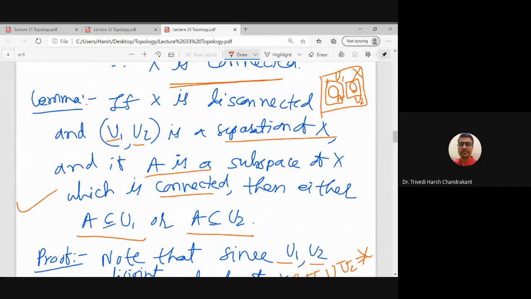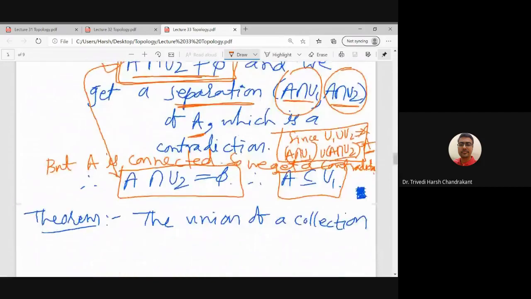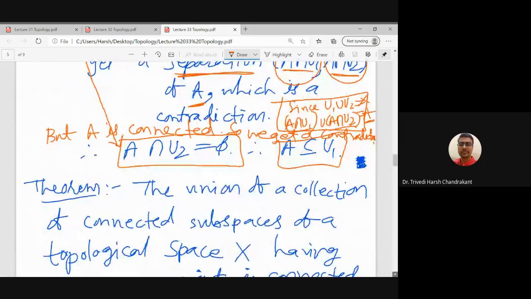So if X is a disconnected space and U1, U2 is a separation of X, and if I have a subset A of X on which we are defining the subspace topology, so that is a subspace of X which is connected, then that connected space is either contained in U1 or it is contained in U2. It cannot be contained in both of them. So let us try to use this result and prove this theorem.